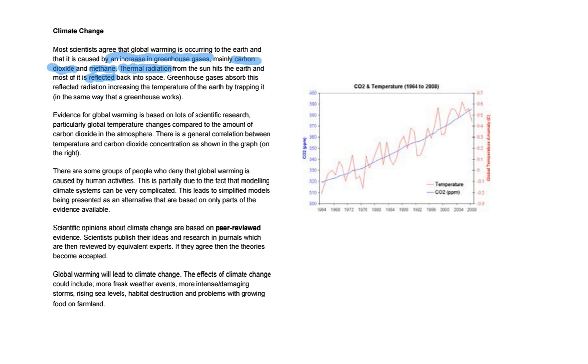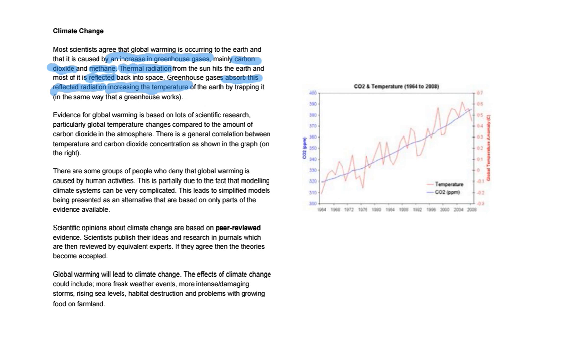But how do greenhouse gases affect this? Well, instead of it being reflected, greenhouse gases absorb this reflected radiation, this reflected energy, and that increases the temperature of the Earth. Okay, so it increases the temperature of the Earth, and that might be an issue for us. All right, so we'll think about this in a minute. I'm going to have these highlighted areas, and then we're going to fill in a pro forma for a graphic organizer together.